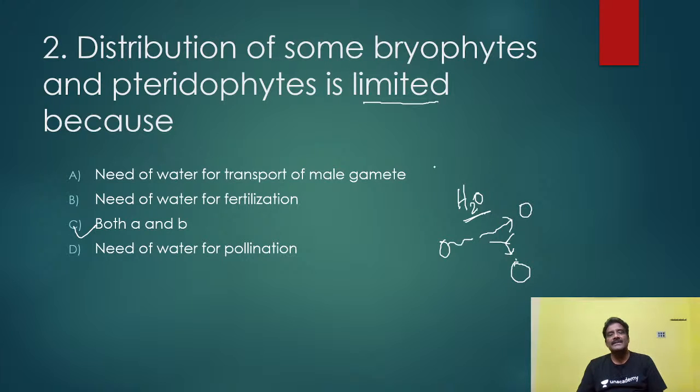Water availability is less for these bryophytes and pteridophytes. That is the reason why their population is limited.